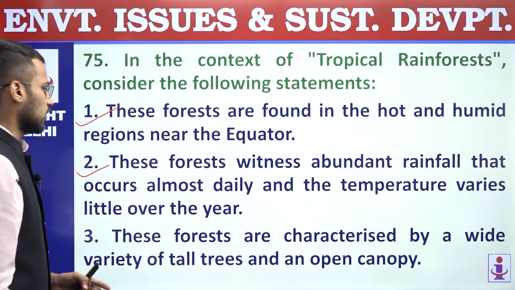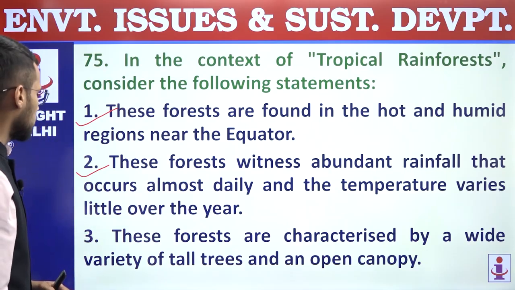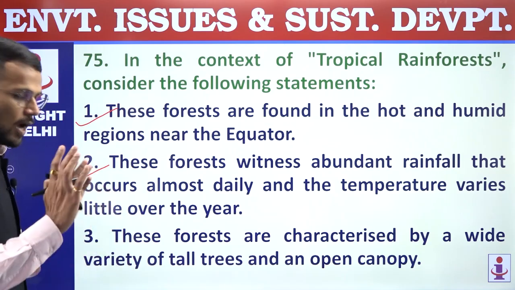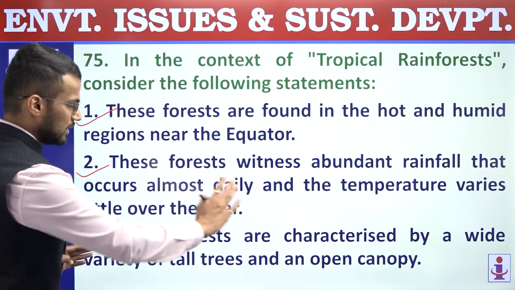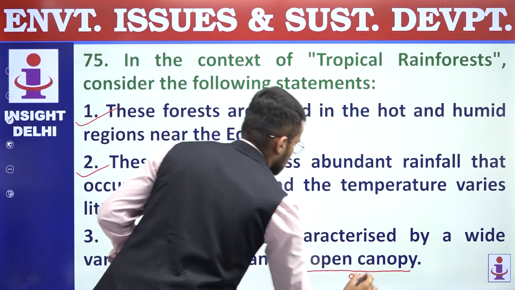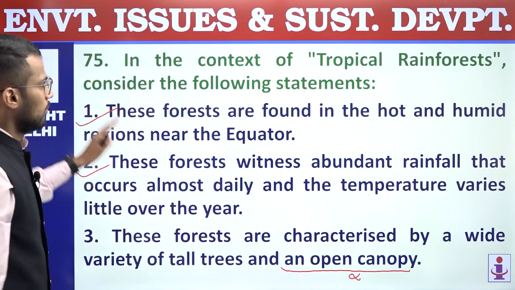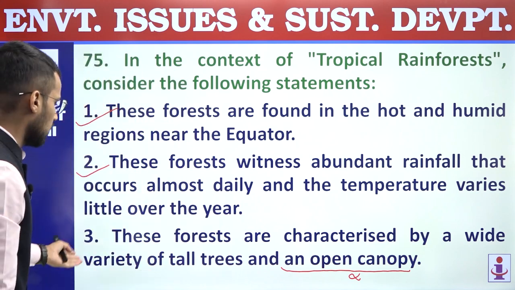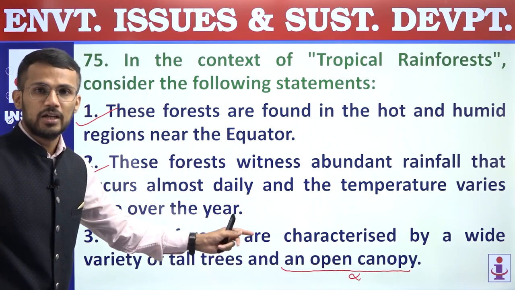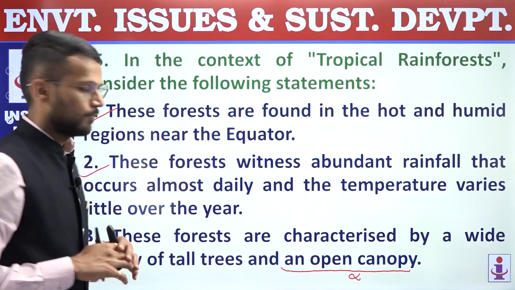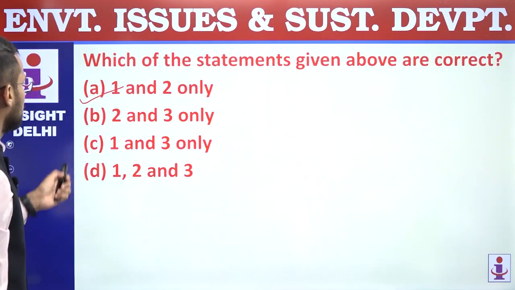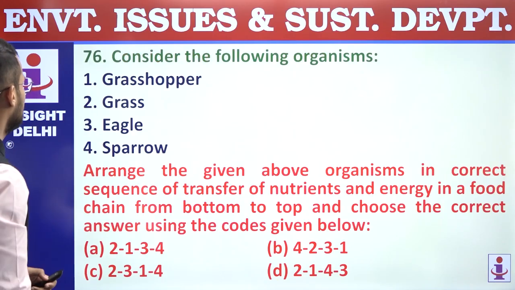Third, these forests are characterized by a wide variety of tall trees and an open canopy. So you'll have to read the statement till the end. So this part makes this statement incorrect, right? Because in tropical rainforest, yes, we have huge varieties of tall trees, but it is not open canopy, it will be a closed canopy. And that's why third statement is incorrect. 75, answer is A.